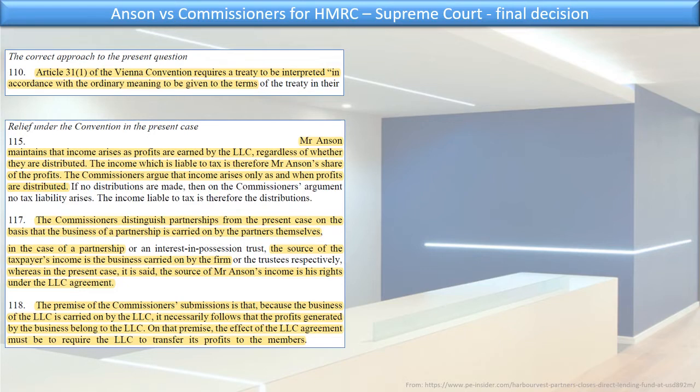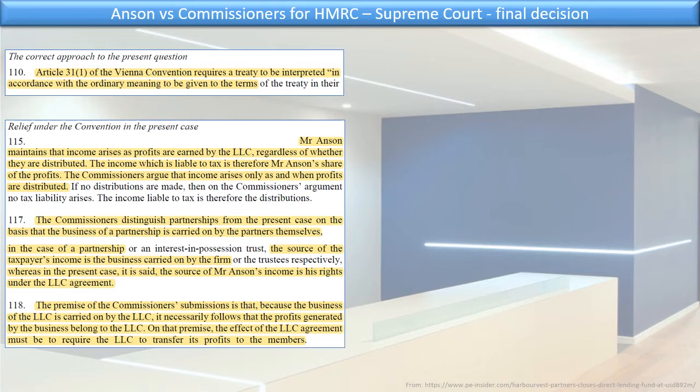In the case of a partnership, the source of the taxpayer's income is the business carried on by the firm, whereas in the present case, it is said the source of Mr. Anson's income is his right under the LLC agreement. That's what the commissioners argued, right?